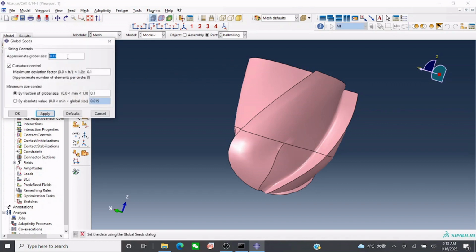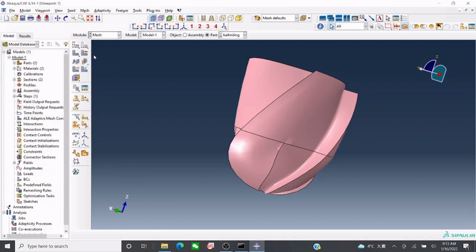This one we can set as 0.3, will be fine, I guess. Apply. Okay, 0.3 is fine, because if we make it finer, it will take a long time. So that's why.